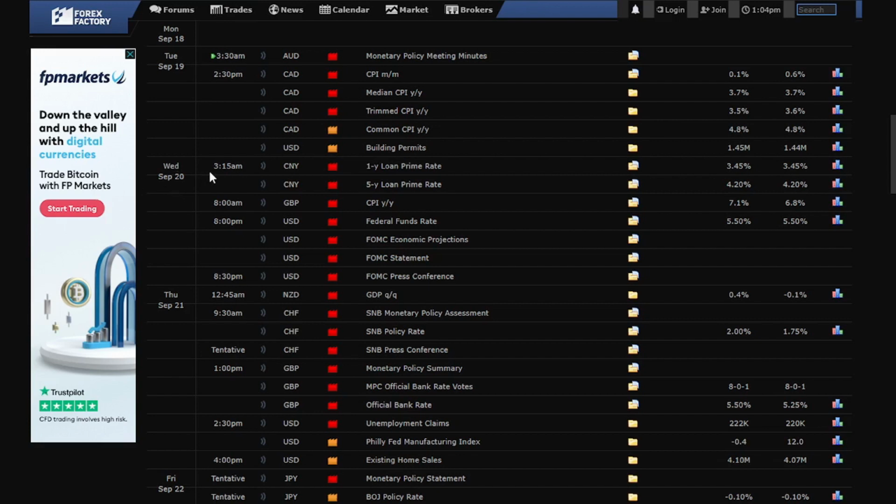On Wednesday, at 3:15 a.m., this one is a Chinese currency, so we don't play that one. So now let's look at 8 a.m. in the morning, we have GBP CPI. It's a high to medium impact expected. We also have, at 8 p.m., USD federal funds rate. Watch out for this one.